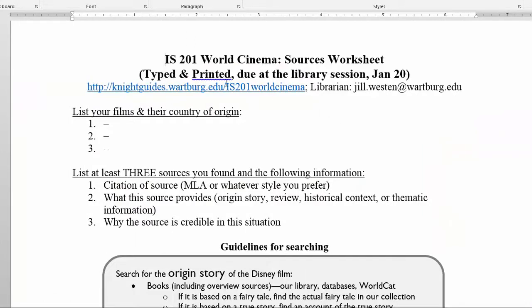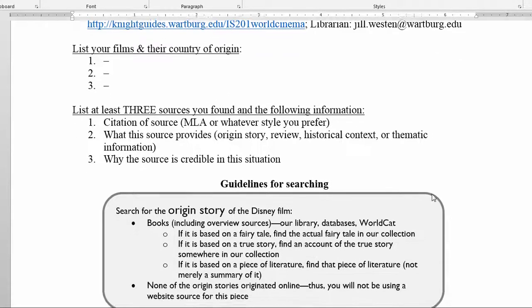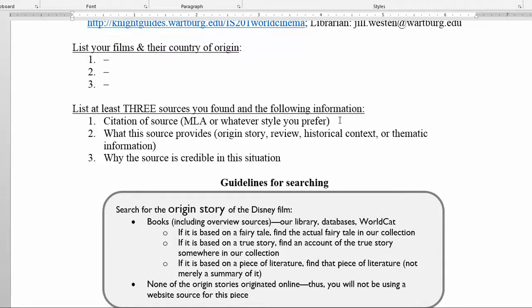Let's talk about your assignment. You're going to bring it to the session. It's going to be typed and printed. You are going to list the 3 films that you're using and their countries of origin. And then you yourself are going to find 3 sources, and you're going to tell me the citation. You need to tell me what this source is providing for you, and that's simply the 4 categories. And then I want you to tell me why the source is credible.